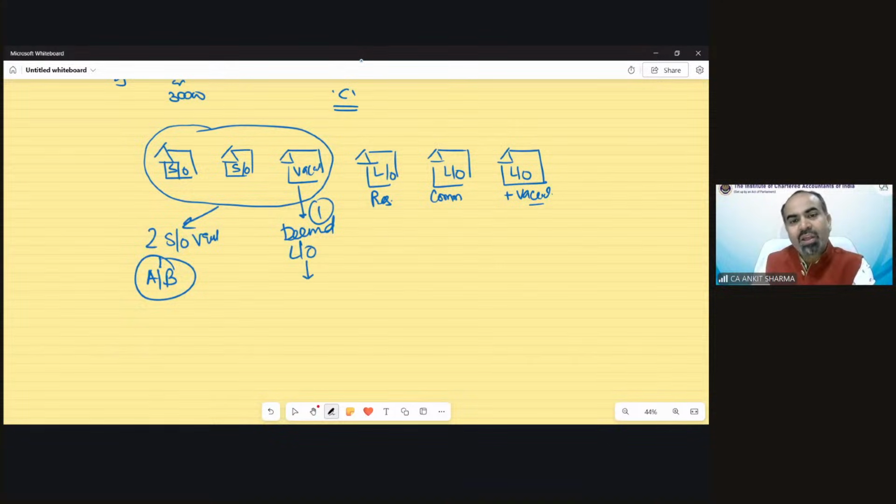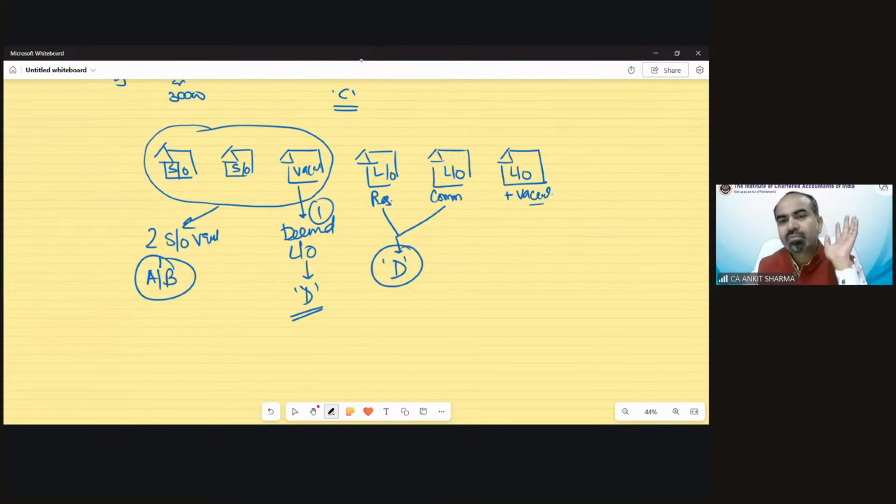And deemed let out case is case number D. They fall under case number D, which we are going to discuss. Again, let out is also going to be part of case number D. So if your property has been let out for the full year, then that is also going to be solved as per case number D, if there is no other condition. If the property is let out as well as vacant, then this is going to be solved as per case number F.